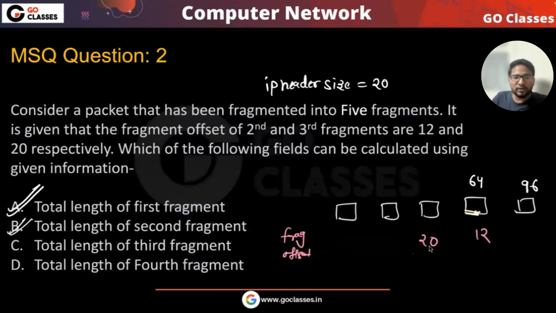Can you calculate the total length of the third fragment? No, right? How can we calculate the information about this? Currently we can't calculate it. You don't know the total length of this. You can't calculate the total length of this. So only the total length of this and the total length of this, these are the only two pieces of information we can calculate. Is this fine? Okay. Let me know if there is an issue here. So A and B are the correct answers here.